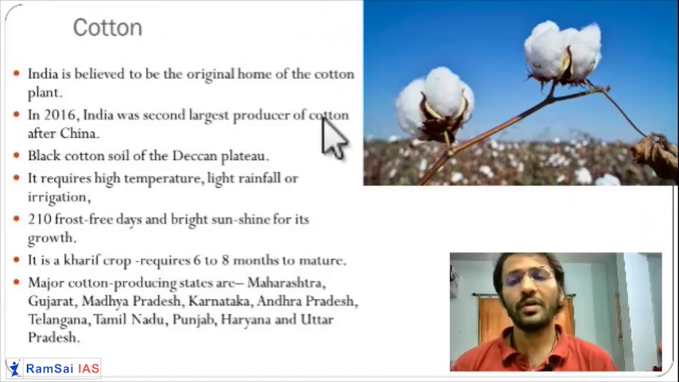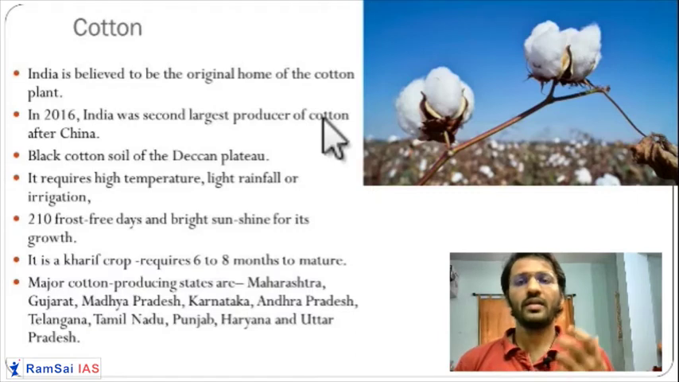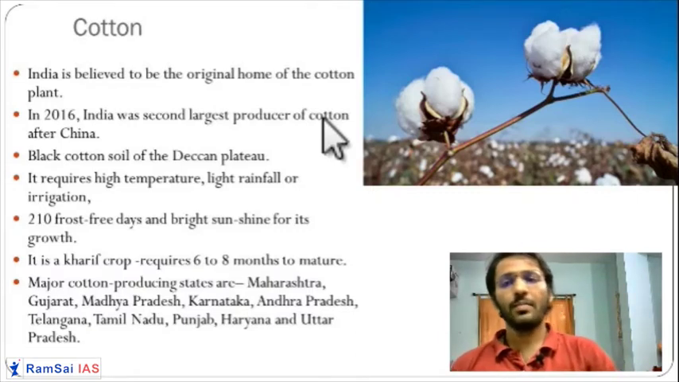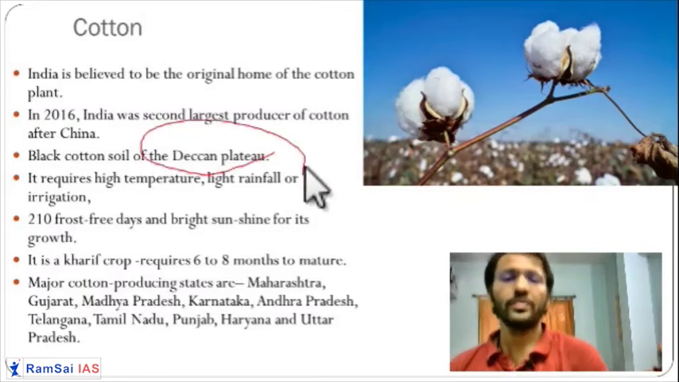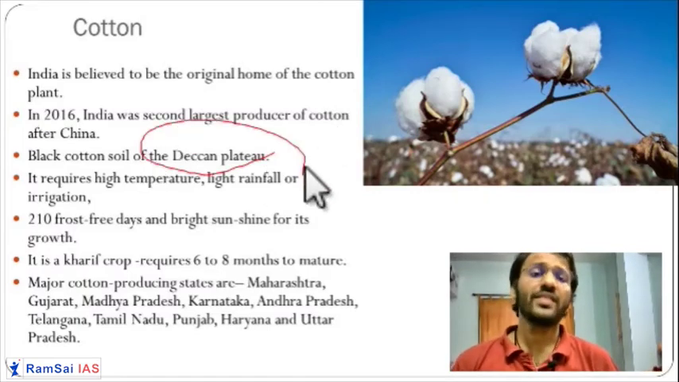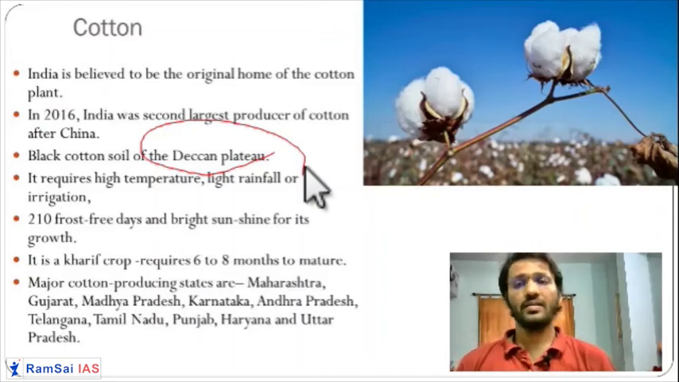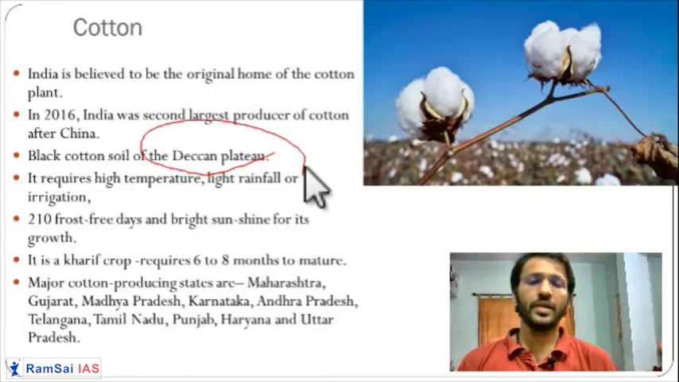It requires a little bit higher rainfall, and it requires high temperature as well. Black cotton soil is suitable for it. So it is a very famous crop in the Deccan region, specifically Karnataka, Maharashtra, Andhra, where black soil is there. It's a very predominant crop in this region.